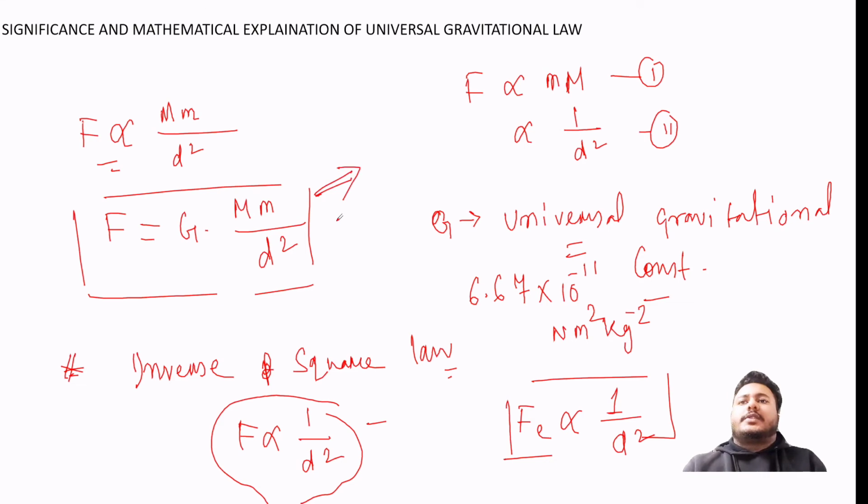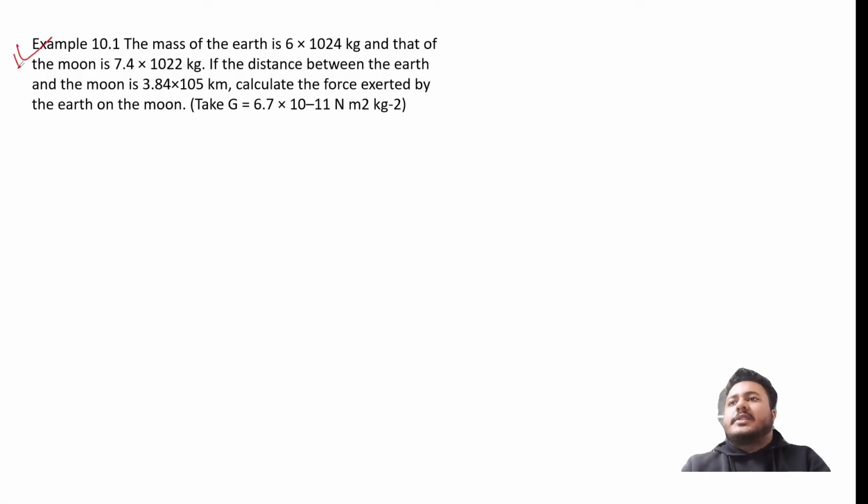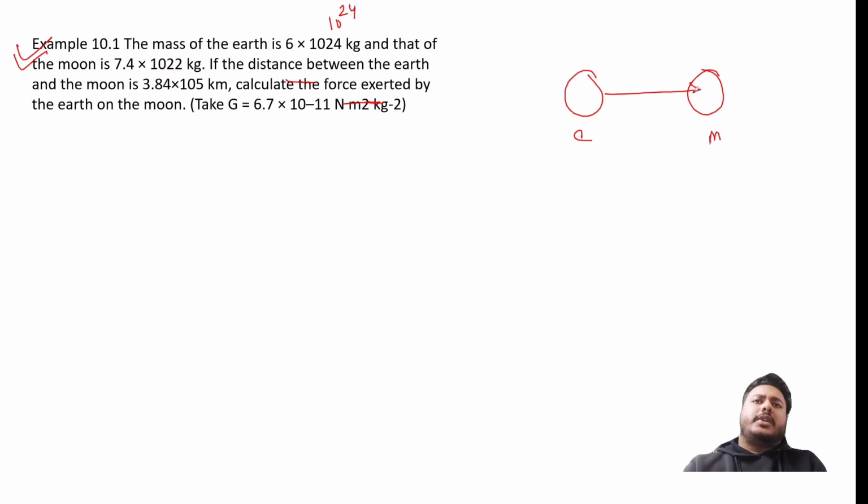Now we will apply this to a numerical. This is a question from NCERT example 10.1. The mass of the earth is 6 into 10 raised to the power 24 kg, and that of the moon is 7.4 into 10 to the power 22 kg. If the distance between the earth and the moon is 3.84 into 10 raised to the 5 kilometer, we have to find the force exerted by the earth on the moon. This is the earth and this is, suppose, the moon. There will be a force of attraction according to the universal law of gravitation, and we have to find this force of attraction.